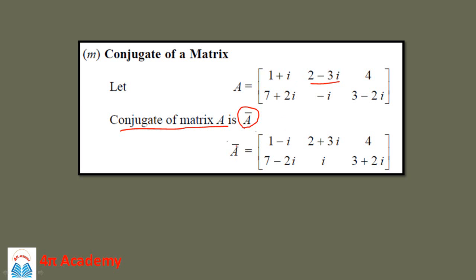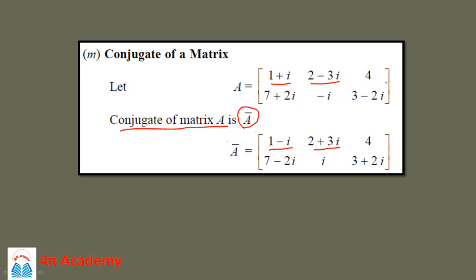So A conjugate is represented as A bar, which is equal to, now this element will become 1 minus i, then this is 2 minus 3i, so if I replace this i by minus i, then it will be minus minus plus, so that will be 2 plus 3i. So you have to just change the sign of i, and you will get the conjugate of the matrix.